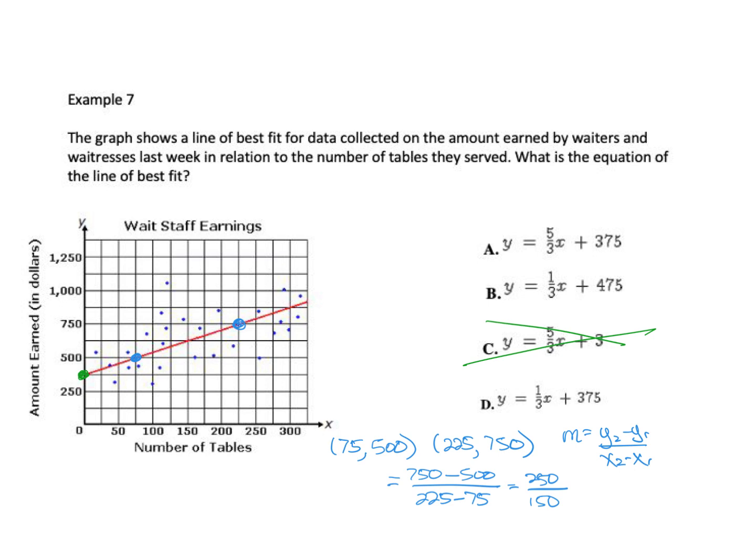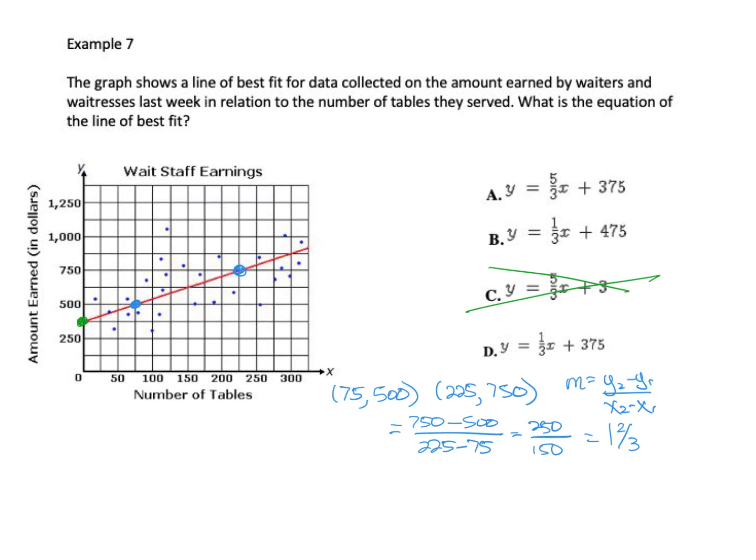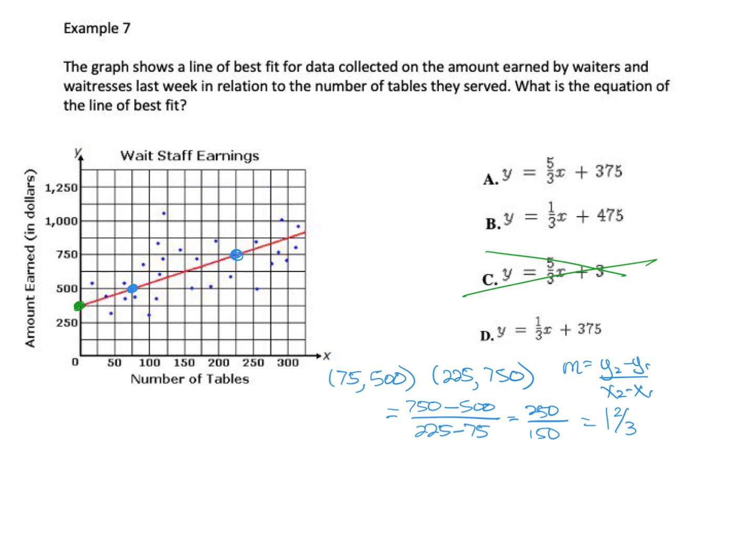And then I'm going to put that in my calculator, and I'm going to get 1 2/3. Okay, so that's a mixed fraction, but I want improper. So we can change it into an improper fraction. So let's do 3 times 1, which is 3, add the 2, which is 5, so that's 5 over 3. So this is my slope.